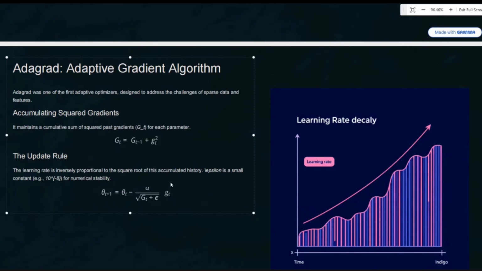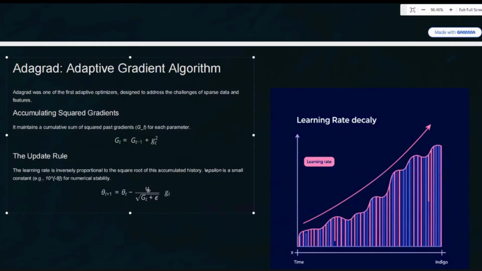What it does is it maintains a cumulative sum of past gradients, and there comes this formula. I will try to explain it. Here, capital G is the sum of past squared gradients, epsilon is a constant, and mu is the learning rate, which we usually take as eta.